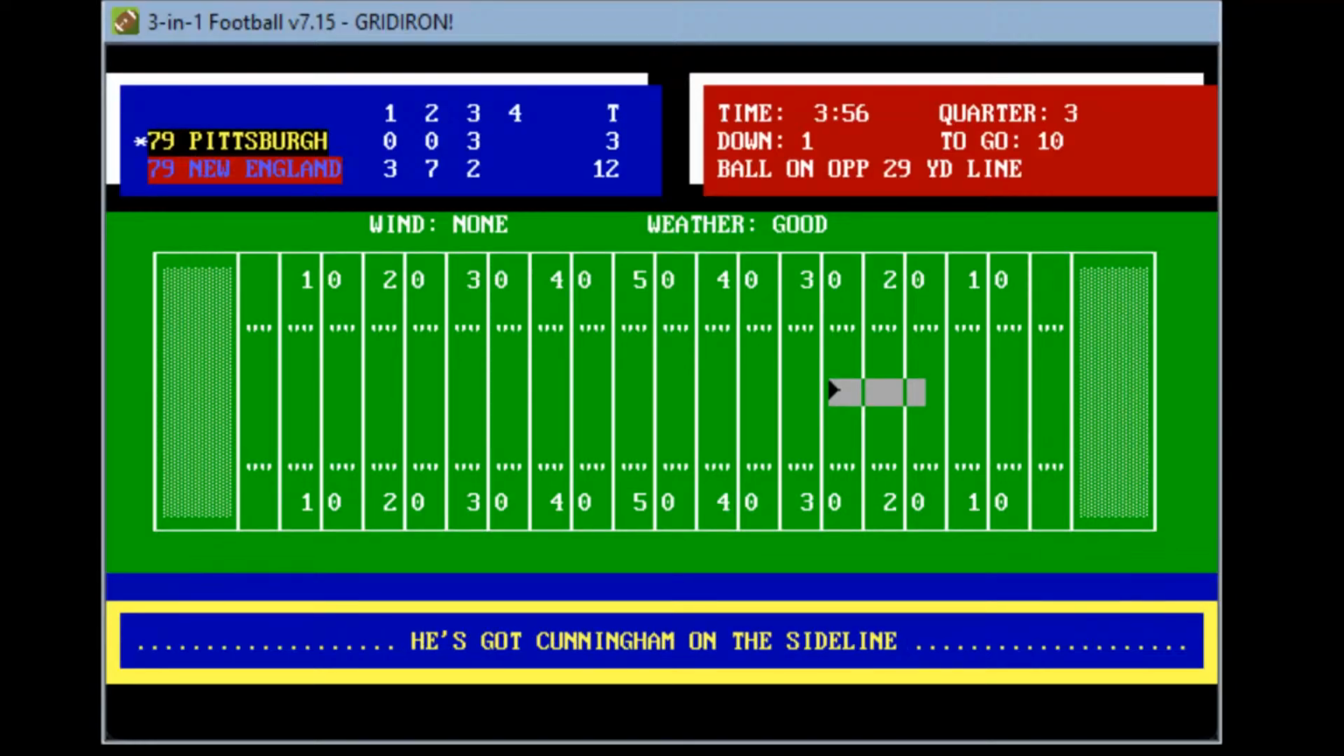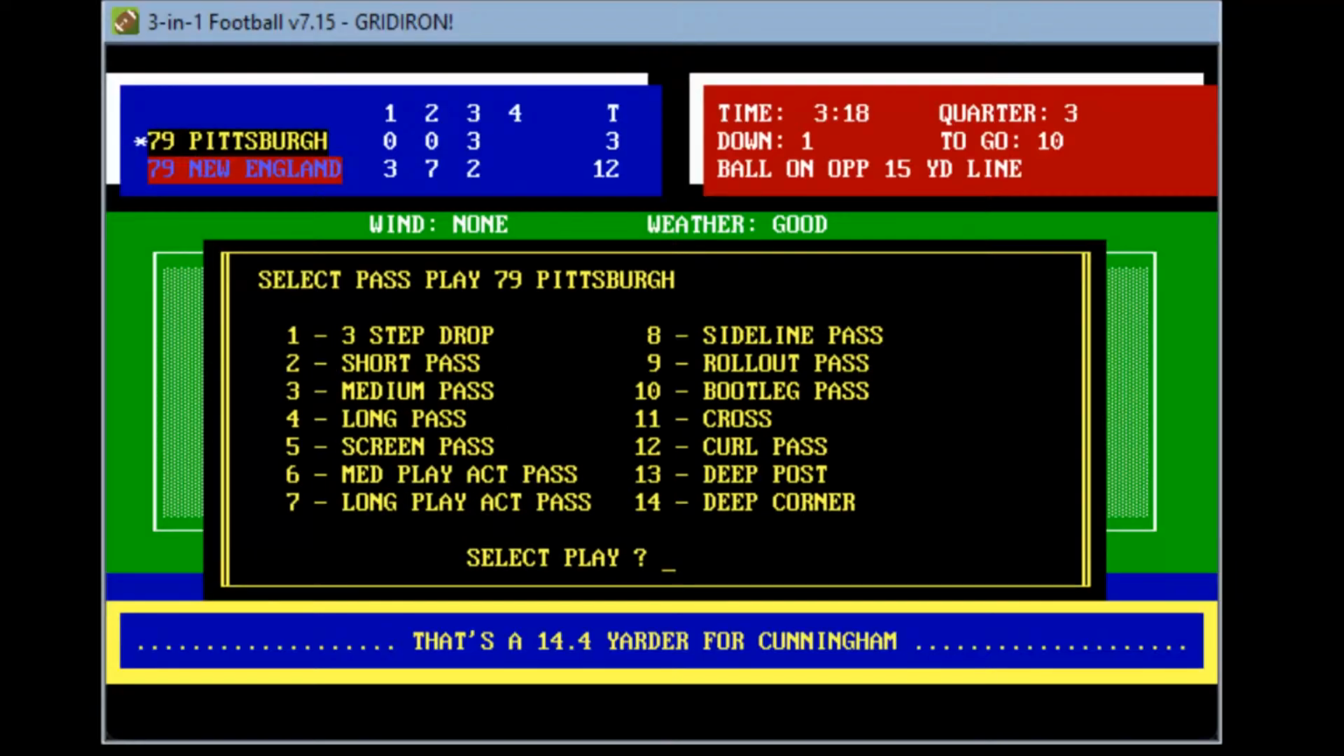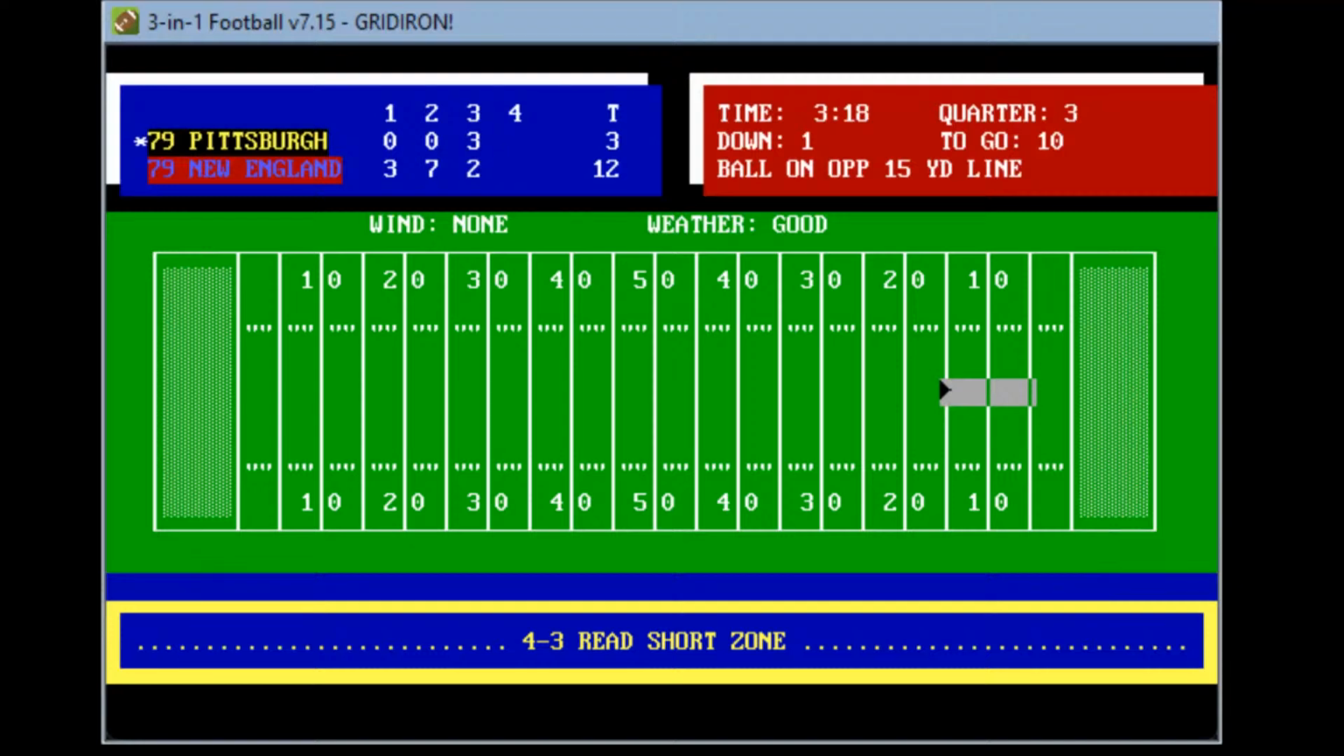He's got Cunningham on the sidelines. He throws. He got him at the 15-yard line. Gain of 14 for Big Benny Cunningham. First and 10 at the Patriot 15-yard line. 3:18 to play in the third. Pittsburgh's offense trying to wake up here after a very doldrums so far here in Foxborough.